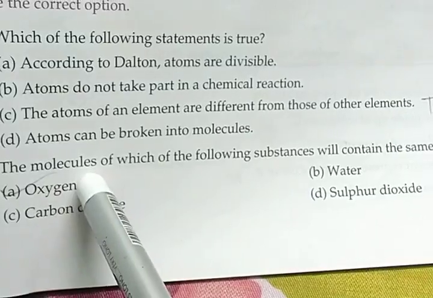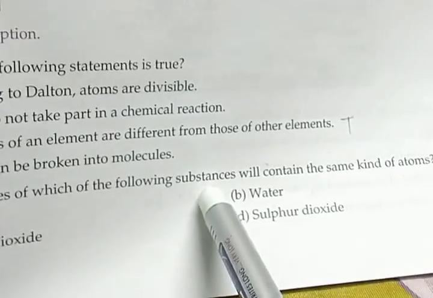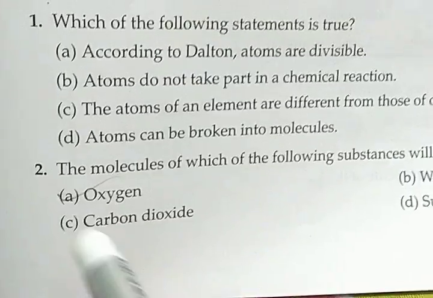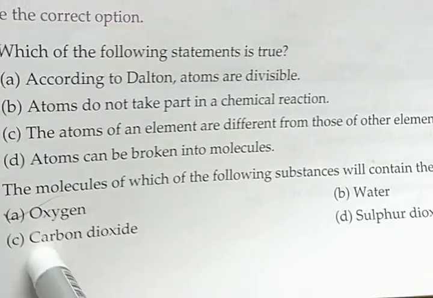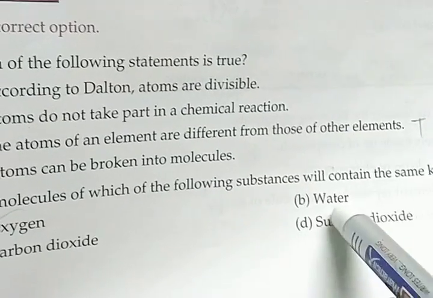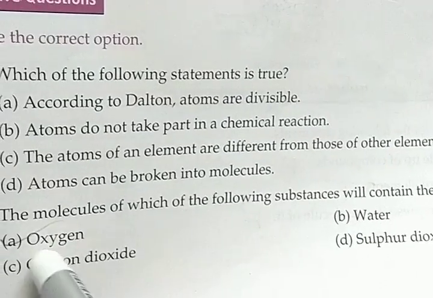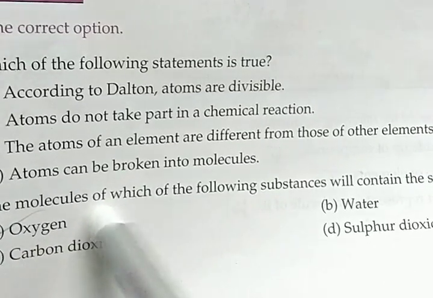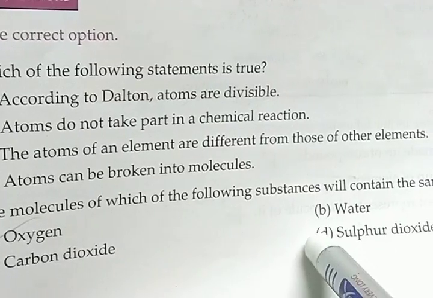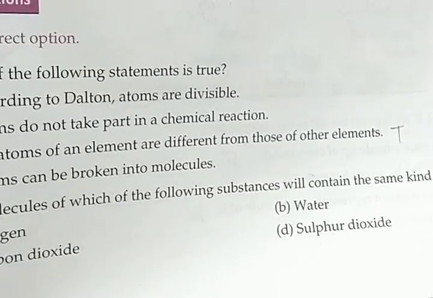Next, the molecules of which of the following substances will contain the same kind of atoms? Answer will be oxygen. Look at the options. Here are the 4 options, but among them the answer will be oxygen because it is made up of the same kind of atoms. It is pure and the other 3 are compounds.